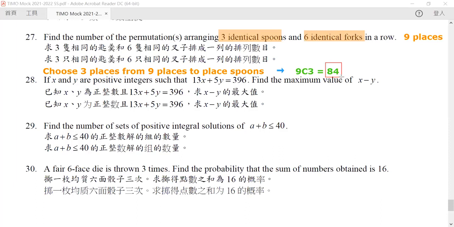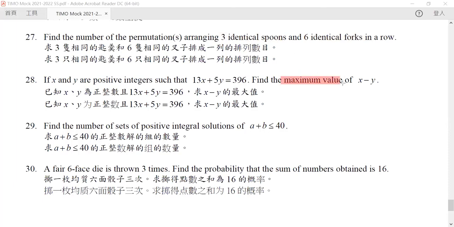So for question 28, if x and y are positive integers such that this value is true, find the maximum value of this. In order for this number to be of a maximum value, you want x to be as high as possible and y as low as possible. Right? So let us start here.